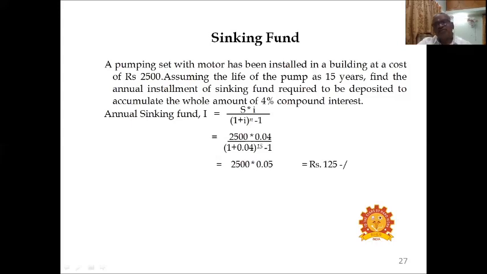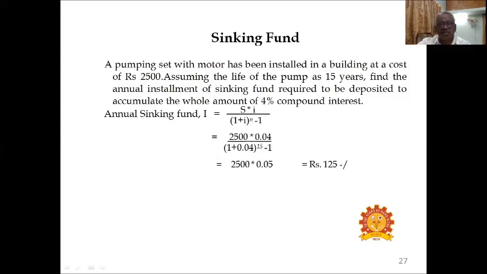The sinking fund is to be created till the utility period. At the end of the utility period, utilizing the sinking fund, this motor has to be replaced. That is the concept. So annual sinking fund, how much the owner has to deposit?